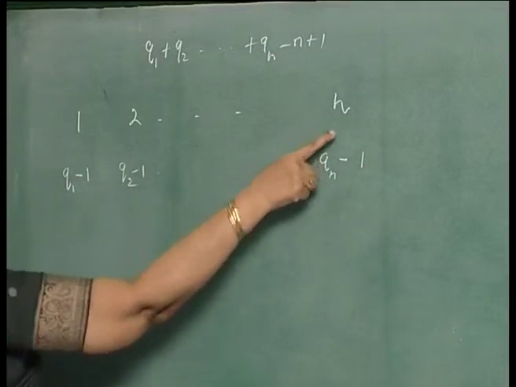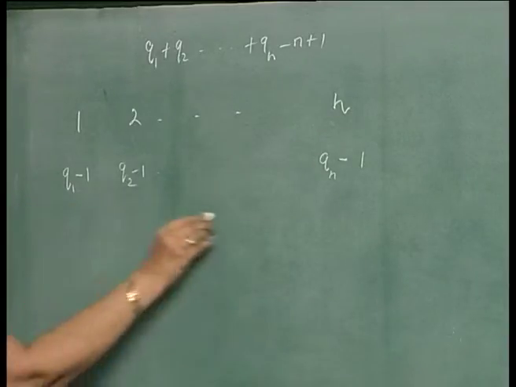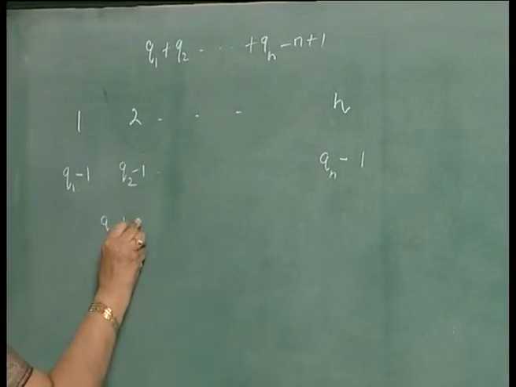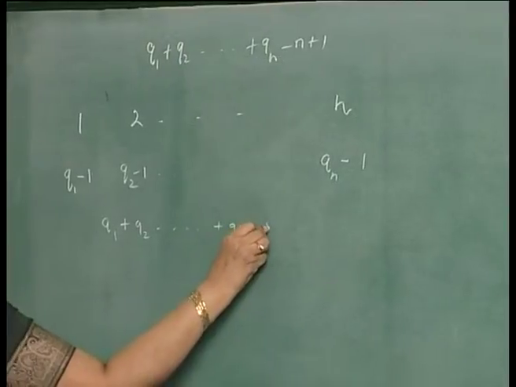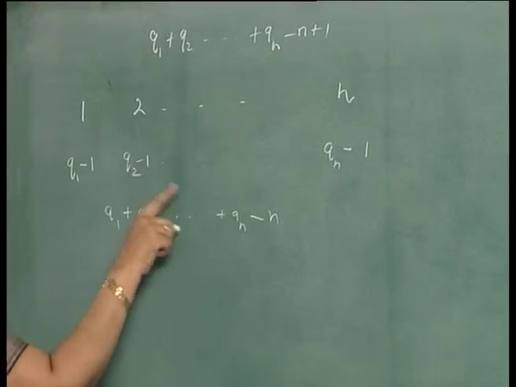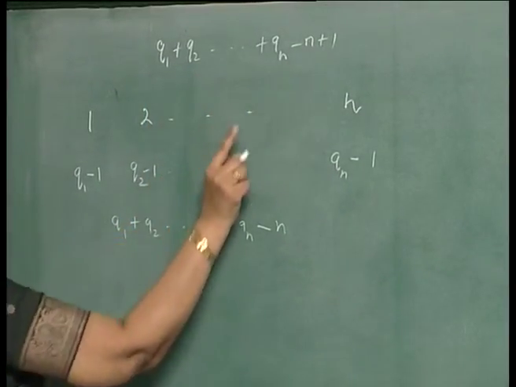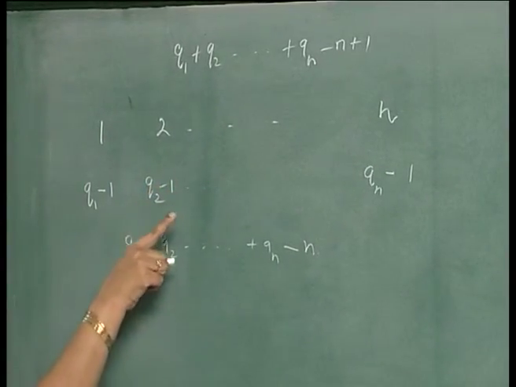So, the total number of objects you can have in all the boxes will be q1 plus q2 plus ... plus qn minus n in this case. So, if you have q1 plus q2 plus ... plus qn minus n plus 1 objects, at least one of the boxes will contain more than the supposed number of objects.